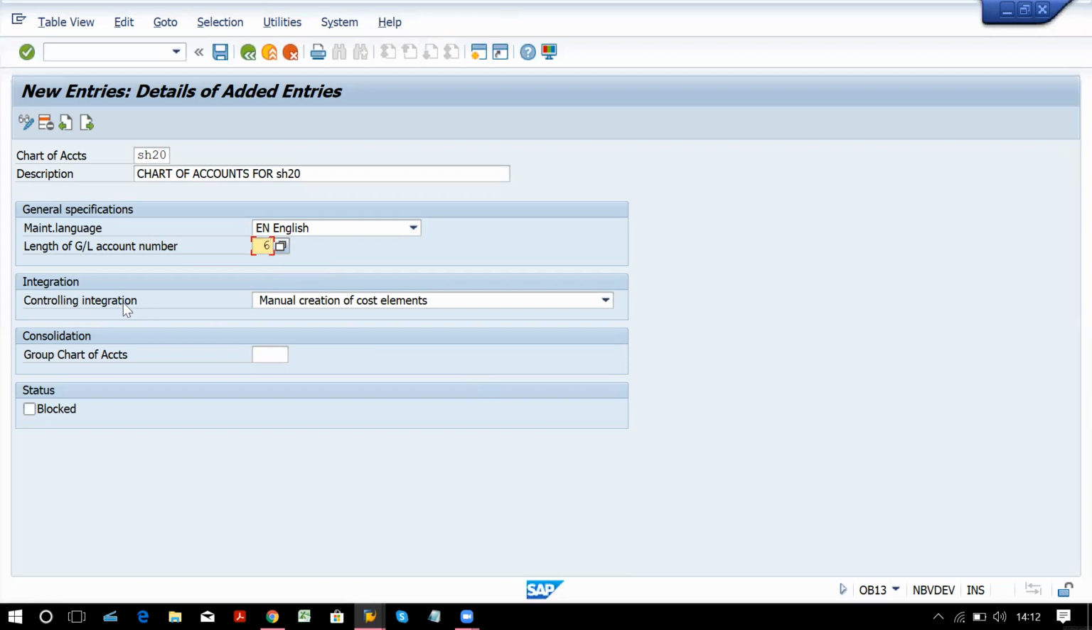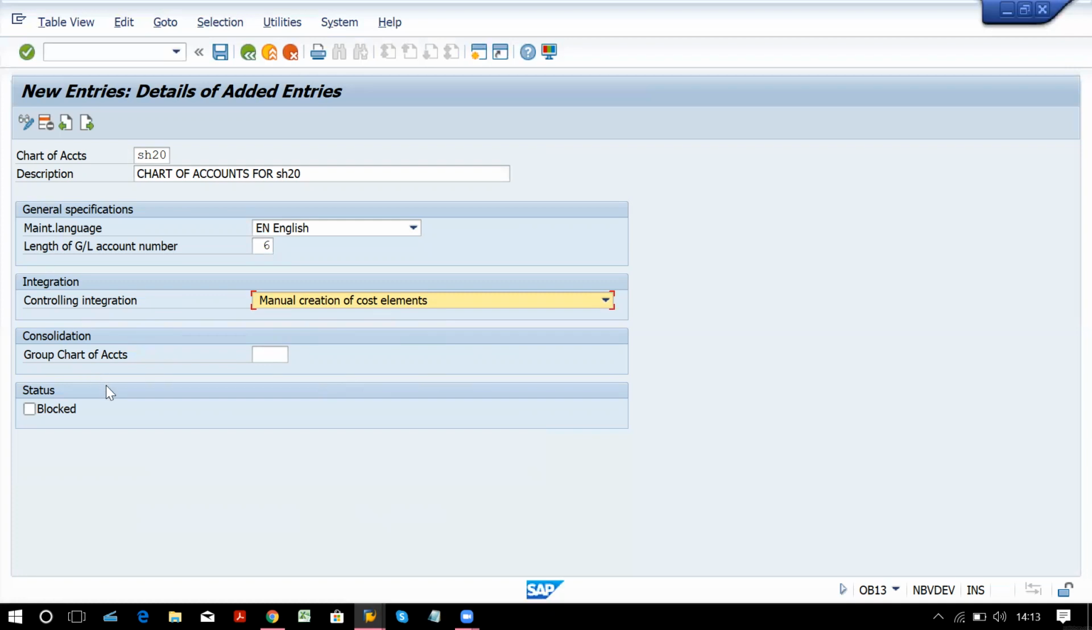Controlling integration. You have to always keep manual creation of cost elements. There are two ways, automatic and manual. You will always select manual over here. What does this mean? We are going to learn in controlling. For the time being, you just have to select manual creation of cost elements. We have a separate topic for it, so we are going to learn that in detail.